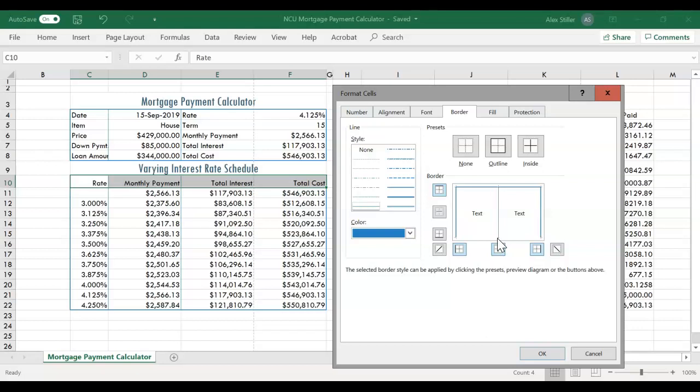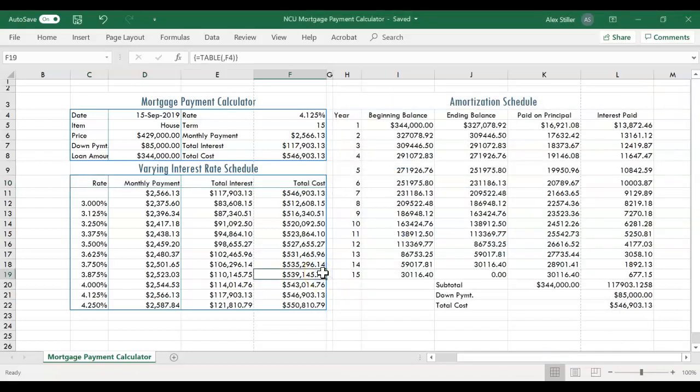What other borders do we want on those row labels? We want a thin bottom border. So let's make sure thin is selected in the Style area, color's still blue, and then click Bottom. So now that area is going to have this format, which I think is right based on page EX217. Click OK. And here we've got that bottom border on the row labels, and a medium outside border on the rest of the table.